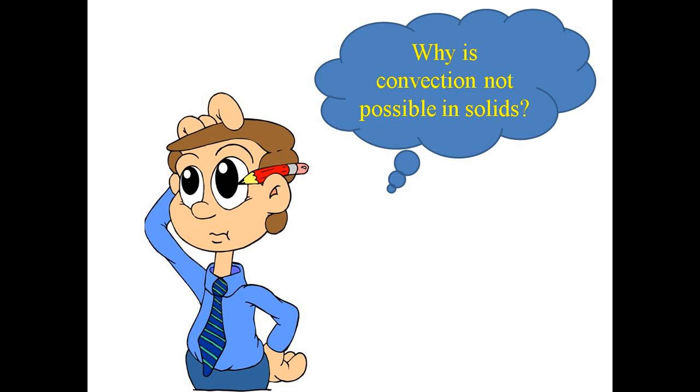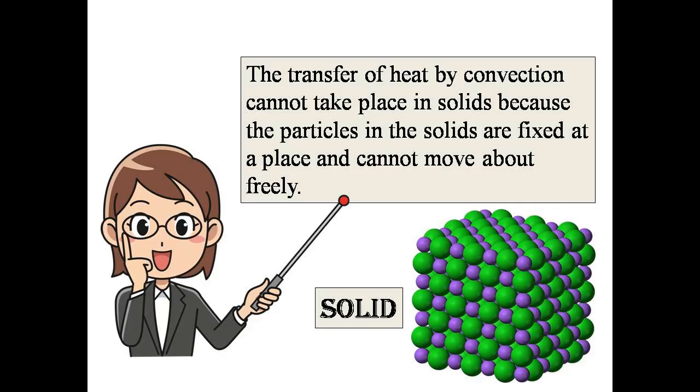You might be thinking, why is convection not possible in solids? Let's see. Now here is your answer. The transfer of heat by convection cannot take place in solids because you can see the structure of solid in this given figure. The particles of solids are tightly packed with each other. So these particles cannot move freely, and in convection, freely moving particles are required.